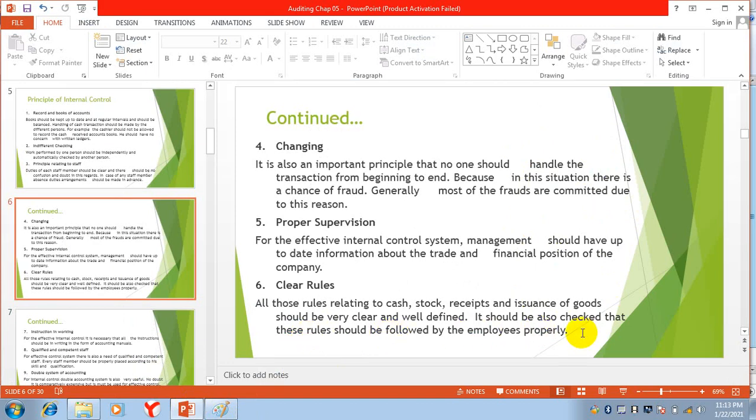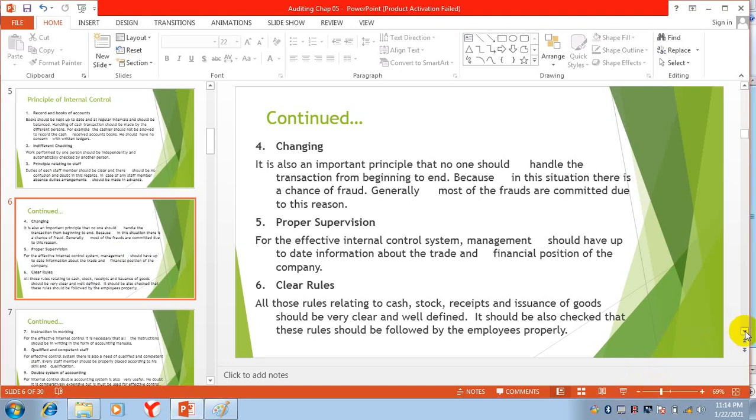For purchase of stock, for receipts and issuance of goods, for each and everything, there will be a clear-cut rule defined. It should also be checked that these rules are followed by the employees properly, and we will check whether employees are following these rules or not.